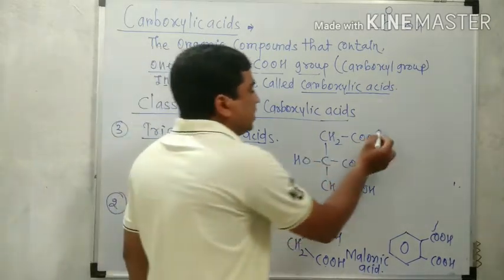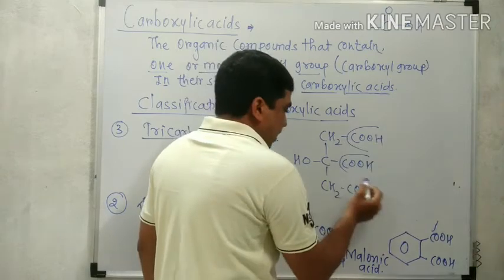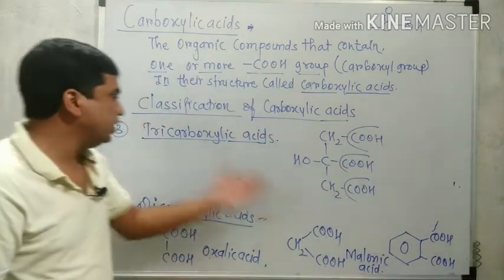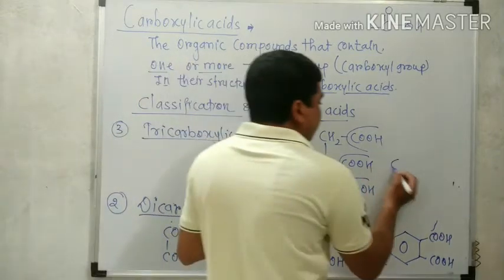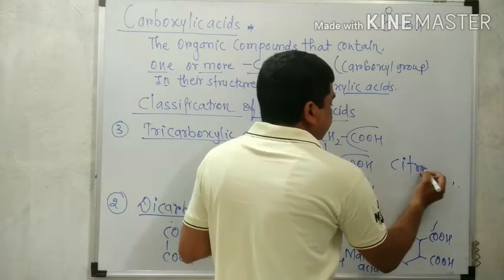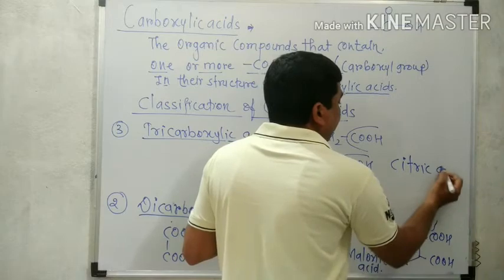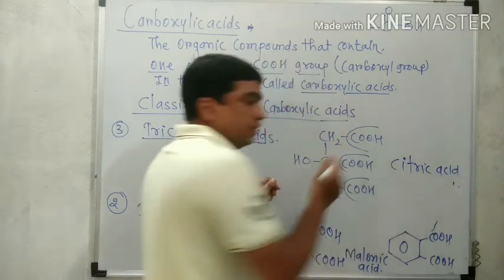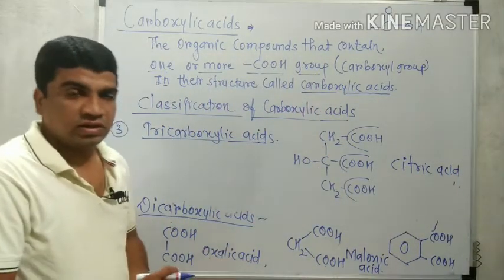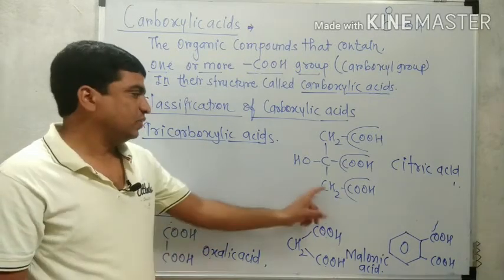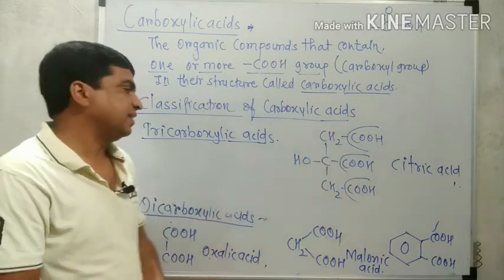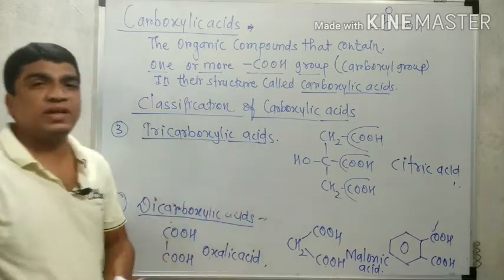So this structure contains 1, 2 and 3 COOH. Therefore it is tricarboxylic acid. This is the structure of citric acid. That acid is present in citrus fruits, the family of citrus fruits like lemon. So it is citric acid, a tricarboxylic acid.